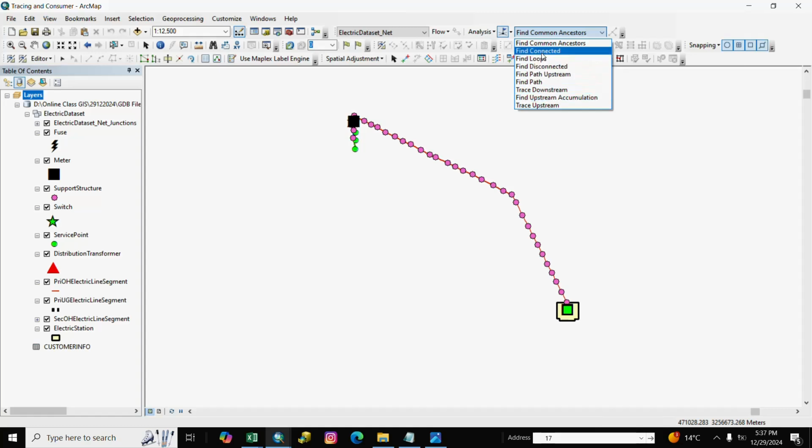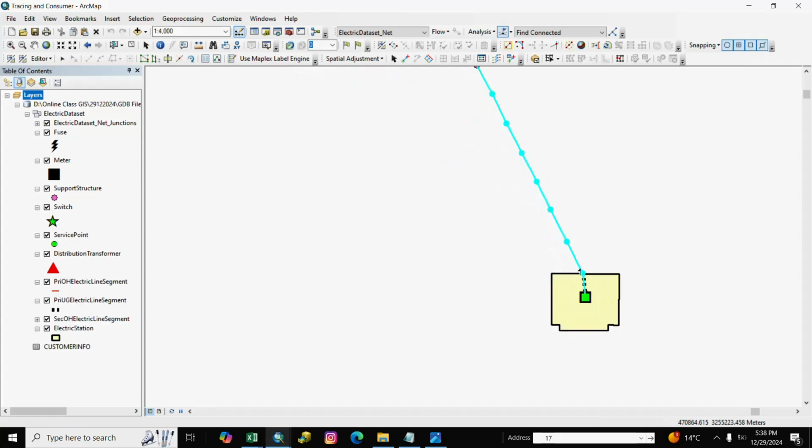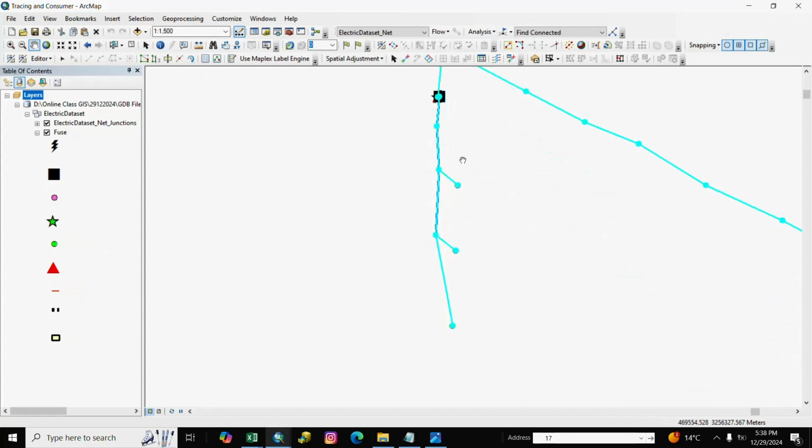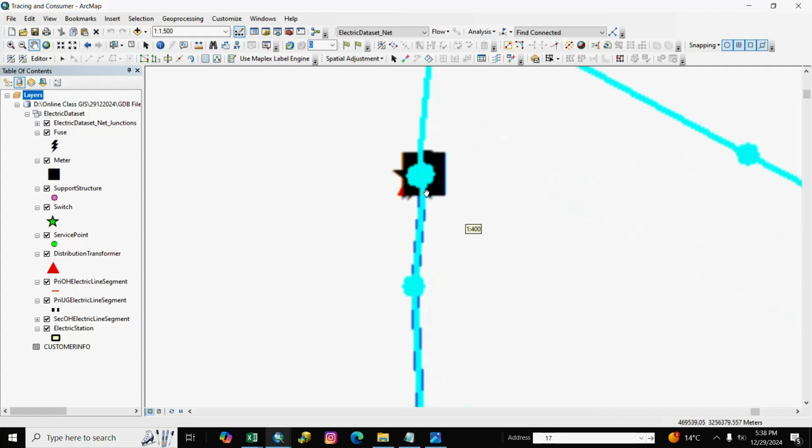So first we check find connected and we click solve. Here you see all features are connected.